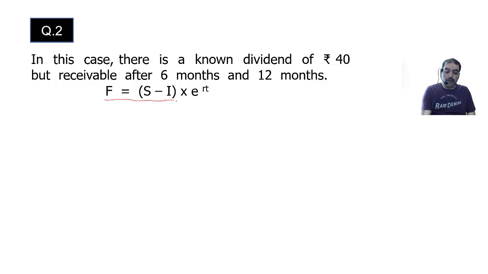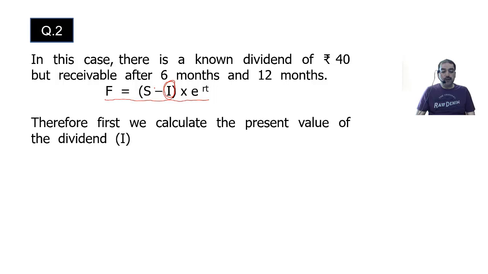F is equal to S minus I into e raised to RT. And first I have to calculate this value of I. So write down. Therefore, first we calculate the present value of the dividend I.